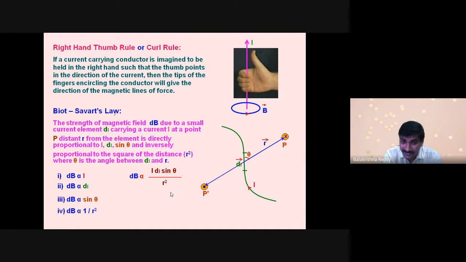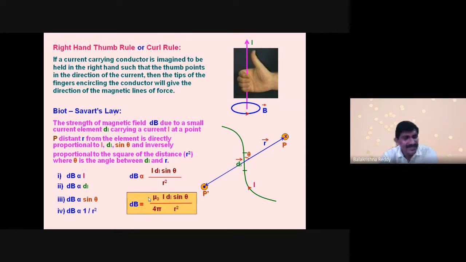See, this is also inverse square law. Are you following? Yes, sir. dB is directly proportional to I dl sine theta by r square. Now, if I remove this proportionality symbol, you can have dB equal to mu naught by 4 pi, which is a constant.